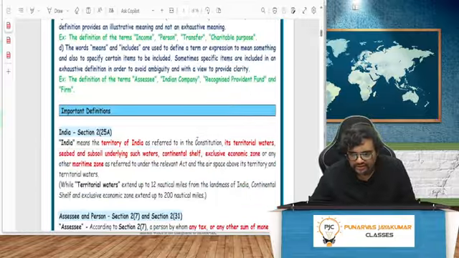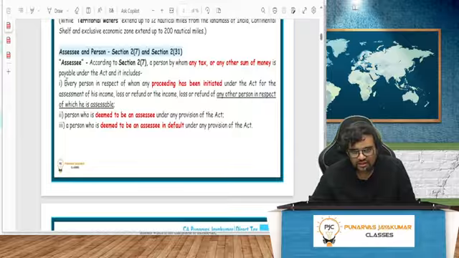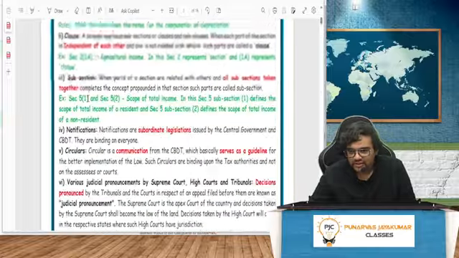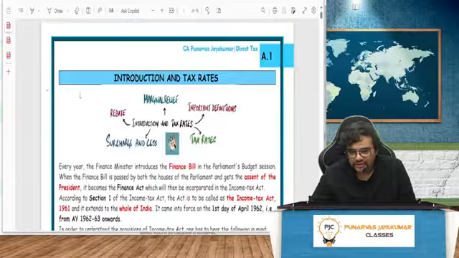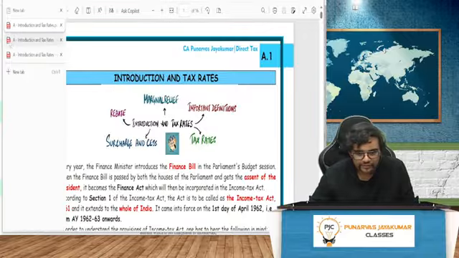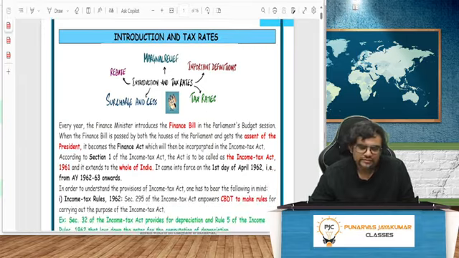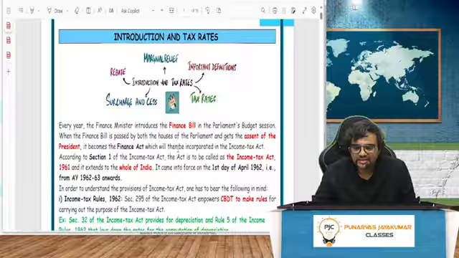We'll do it as in depth as possible and also we'll be solving a lot of questions. Since Finance Act 24, there have been a few amendments, so the Q&A also will reach you shortly. Don't worry, we'll be solving questions. Regarding this Q&A, the first one, the introduction, I've already sent it to you. You can go through it. It is going to be very simple, nothing to worry. We will be completing everything as in depth as possible, also with the Q&A, so that you will have the confidence to write the examination.